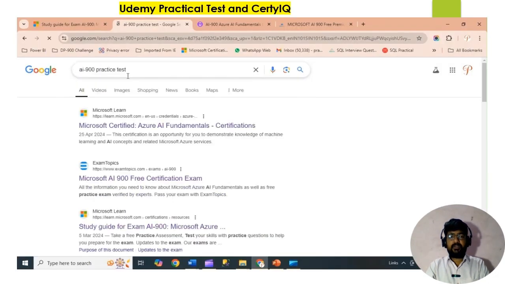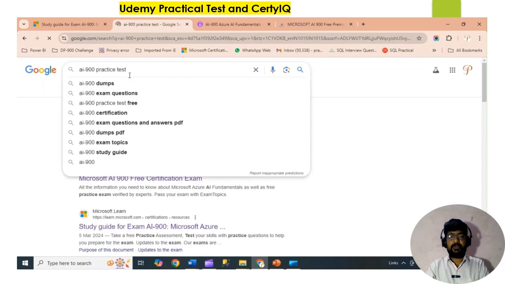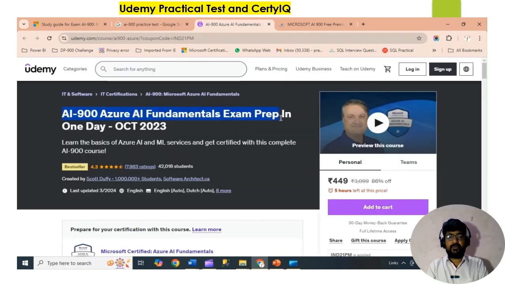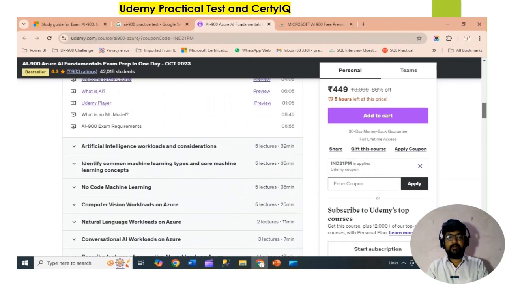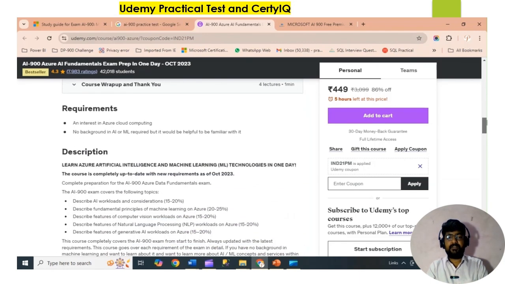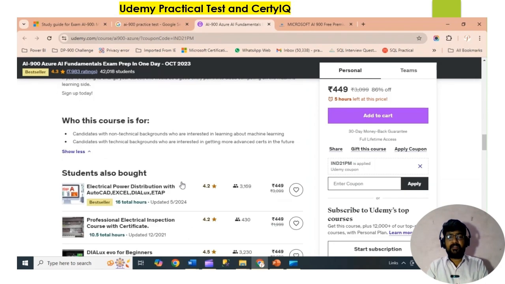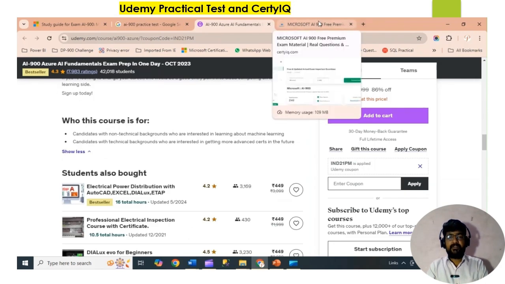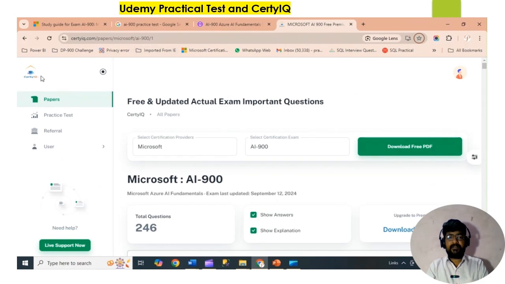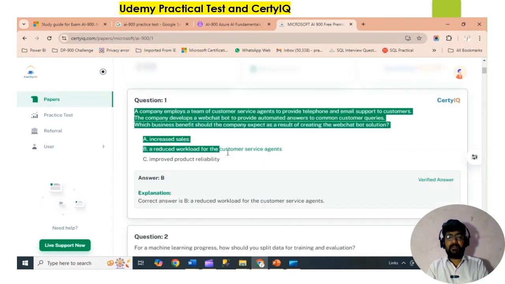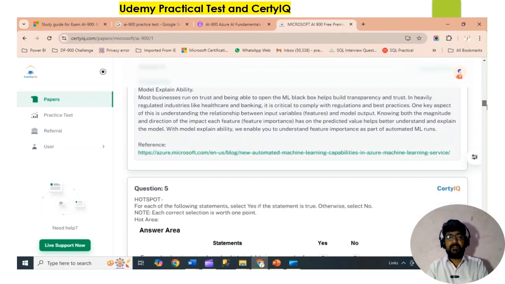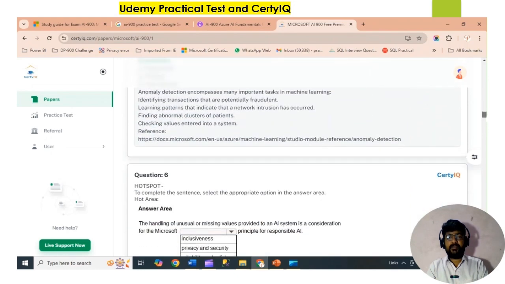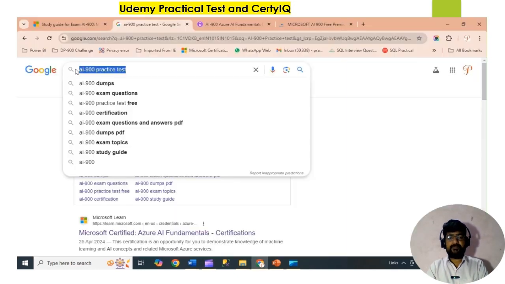I will quickly show some other resources available on Udemy. From the Udemy platform, search for AI-900 Azure AI Fundamentals examination preparation. You can refer to this Udemy practice test, easily identify the question pattern, and practice yourself. Then the second thing is Certify IQ. It is premium, and you can also purchase some questions and PDFs as well. You can prepare with both Udemy and Certify IQ.